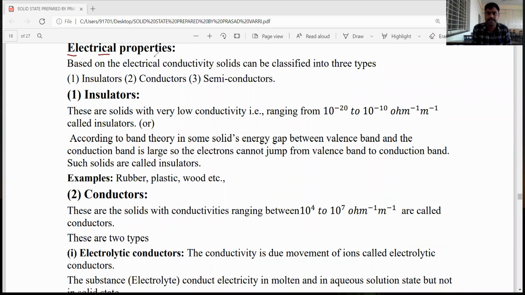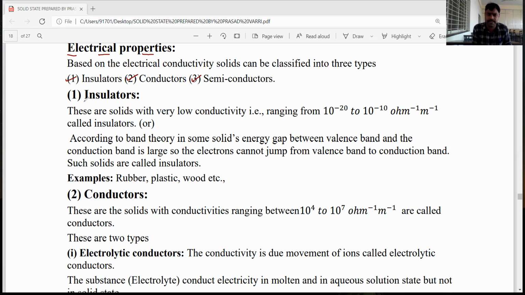Based on the electrical properties, the solids are divided into three types. One is insulators, second one is conductors, the third one is semiconductors. So based on the electrical properties of solids, the solids are divided into three types: insulators, conductors, and semiconductors.